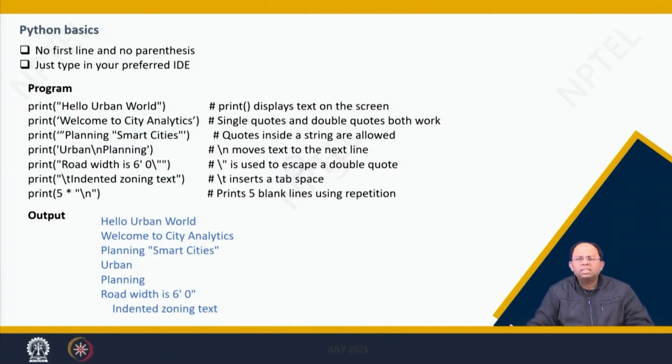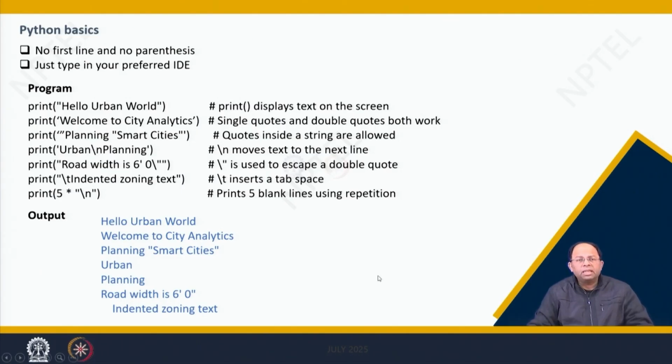Print is a function inbuilt in Python, so if I want to print something, it has to be within brackets. And then if I put quotes, that means that's some sort of a string that is getting printed. So print hello urban world within quotes, either it could be double quotes or single quotes, doesn't matter, both will work. So both of them will print hello urban world.